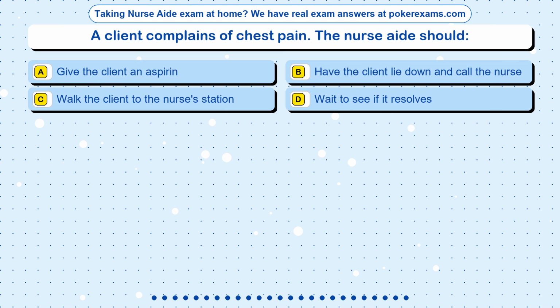Question 17. A client complains of chest pain. The nurse aide should: Option A, give the client an aspirin. Option B, have the client lie down and call the nurse. Option C, walk the client to the nurse's station. Option D, wait to see if it resolves.